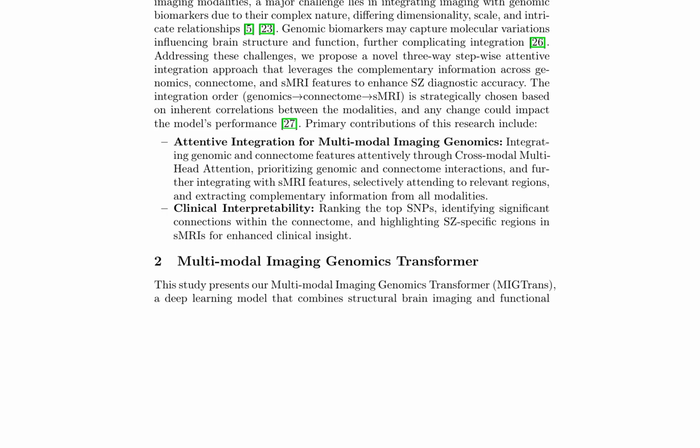The integration order, genomics → connectome → SMRI, is strategically chosen based on inherent correlations between the modalities. Primary contributions of this research include attentive integration for multimodal imaging genomics, clinical interpretability, and the development of MIGTrans, a deep learning model that combines structural brain imaging and functional connectome data with genomic biomarkers.